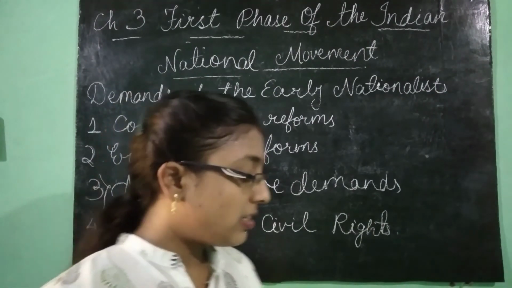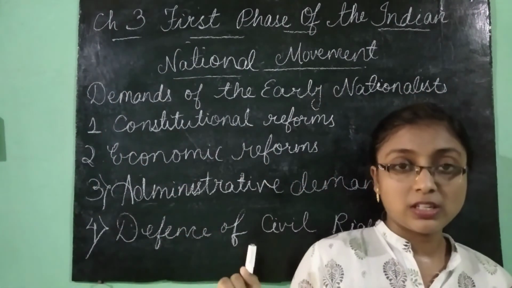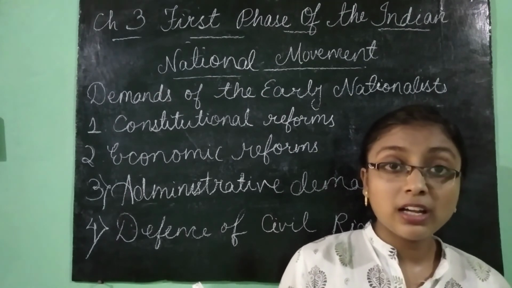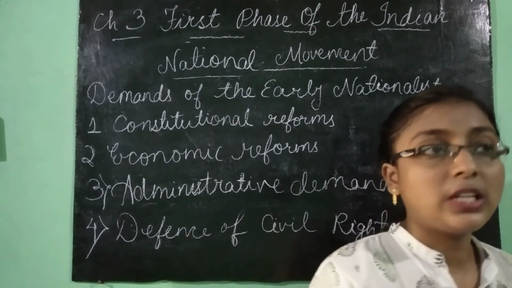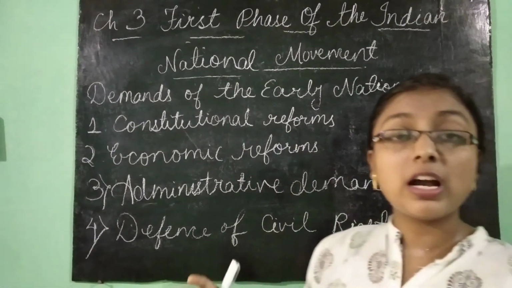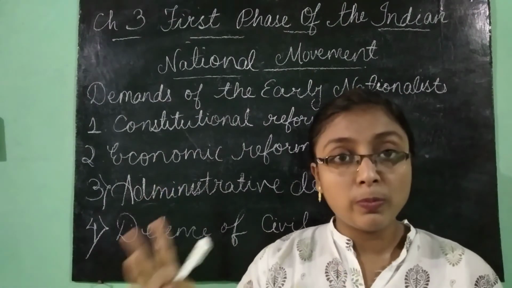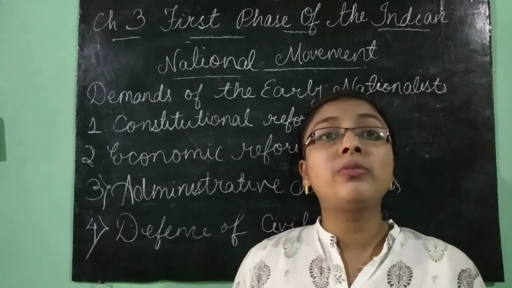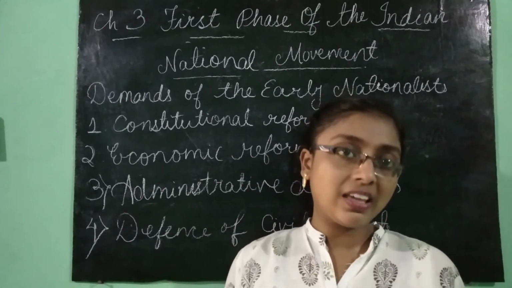So they wished that these rights should be given to them. Like, they said that the restrictions imposed on the freedom of speech should be removed. Okay. And also the freedom of press. The restrictions imposed on the Indians regarding the freedom of speech should be removed, and furthermore, the freedom of press should also be given back.